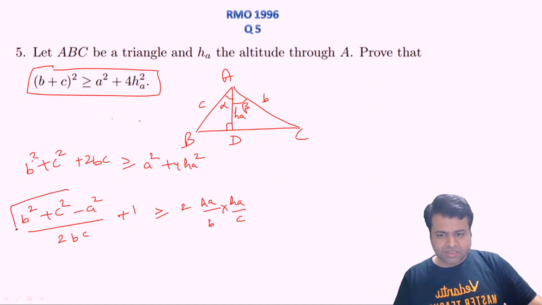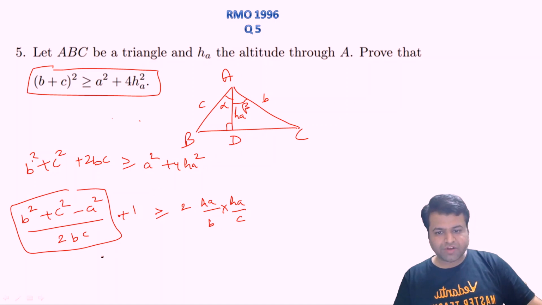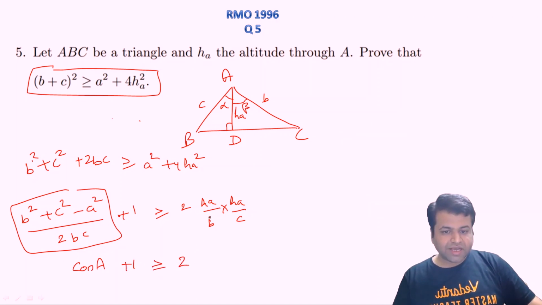So what is this thing? B square plus C square minus A square upon twice of BC, that will be cosine of A, right? Plus 1, that should be greater than or equal to twice of, what is HA upon B? HA upon B, that you can see, will be cos of beta, into HA upon C, that will simply be cos of alpha, right? And A is nothing but alpha plus beta. As you can see, this angle A is nothing but alpha plus beta.